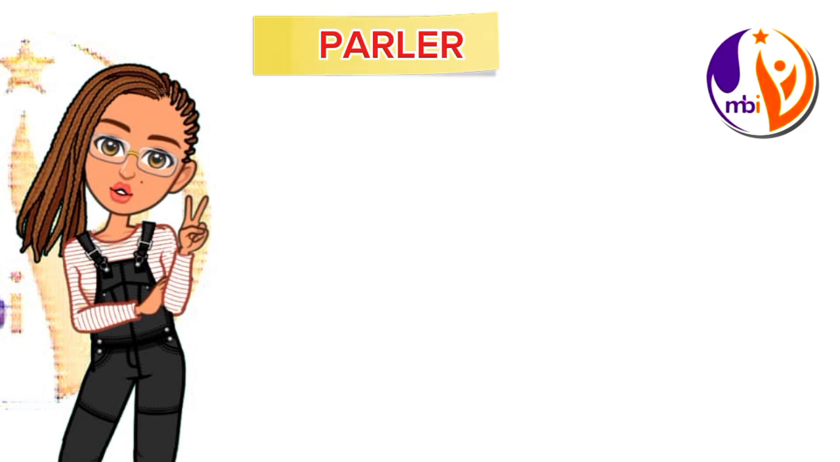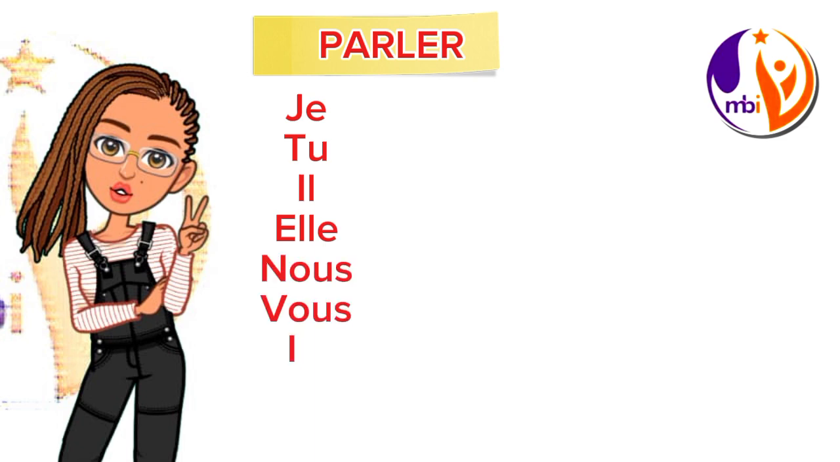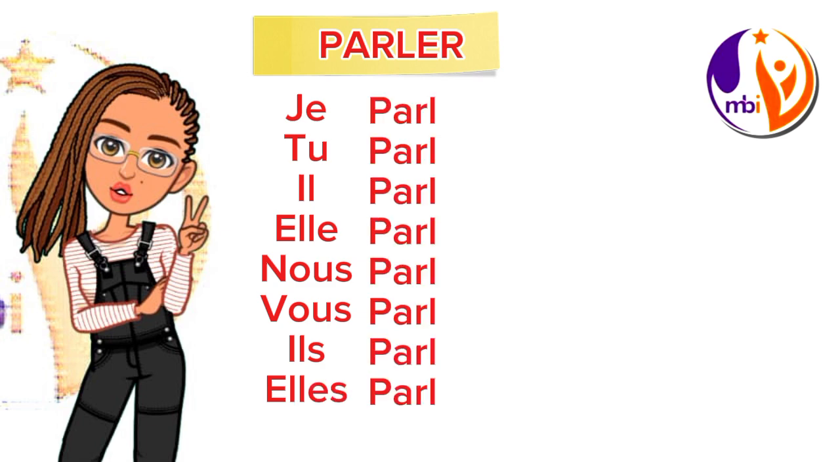How do I conjugate the verb parler? You start by removing the ER at the end. Then you write all the French pronouns: je, tu, il, elle, nous, vous, ils, elles. Like I said, you remove the ER, then you'll be left with parl. So you write it for everything.